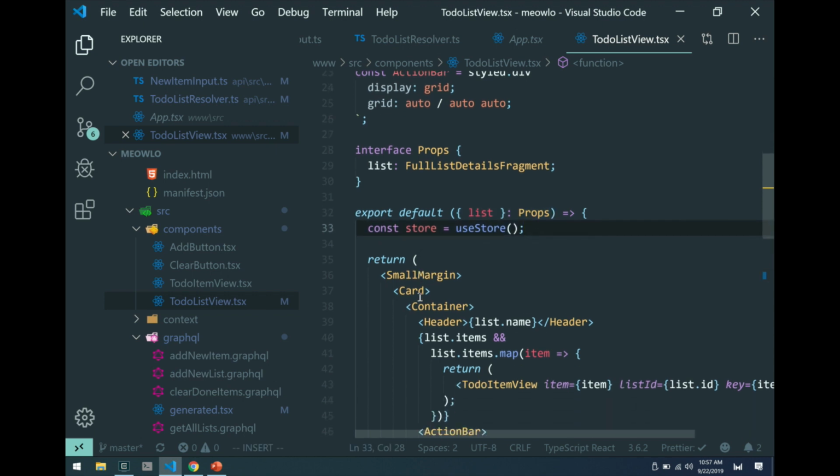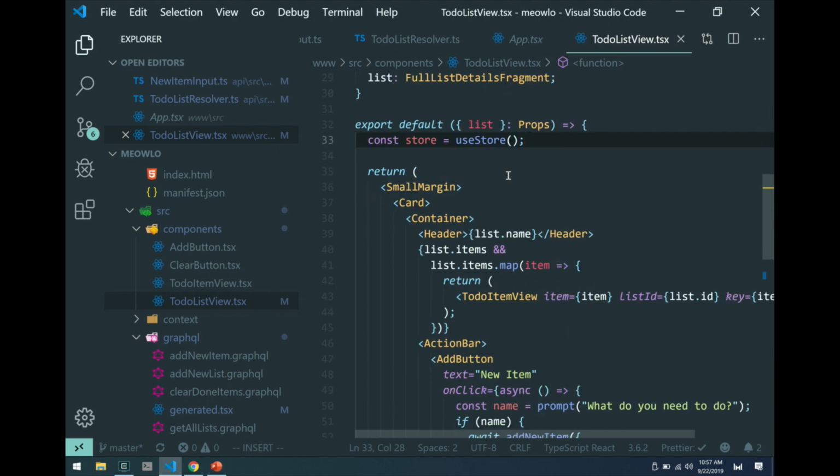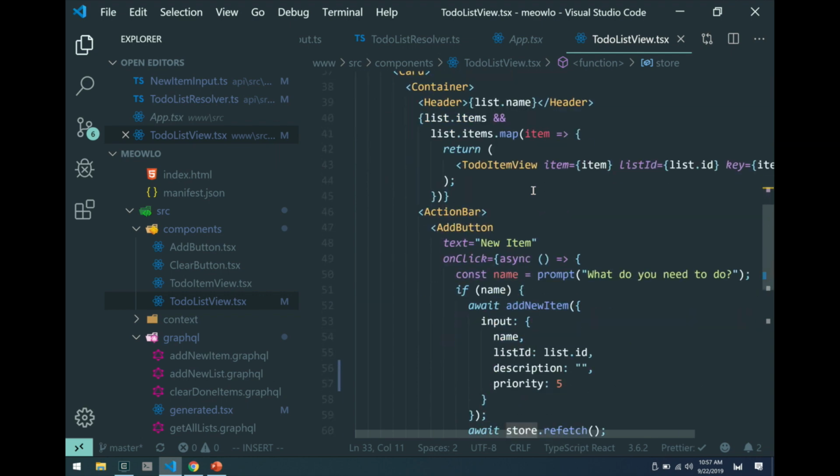And then once we're in the function call, we can call use store, and that was all set up. I can call use store from any component nested under the store provider that I initialized in app.tsx. This is the higher order component pattern. We've seen this around for a while. But now with this store, let's take a look at where I use it.